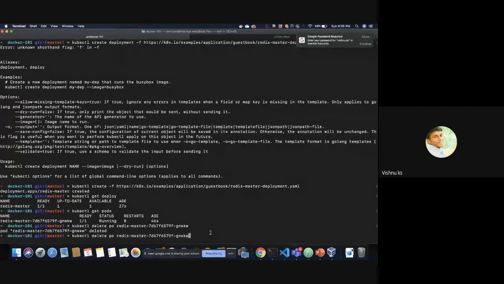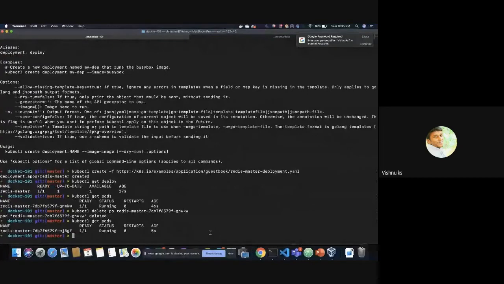It got deleted. You can see within seconds it spawns another pod. The deployment is actually looking at whether one out of one pods are there in running state, and if it is not there, it will just spin up another one.